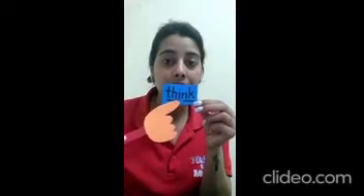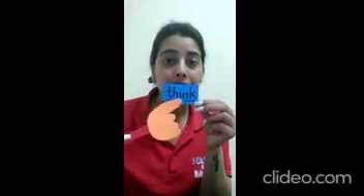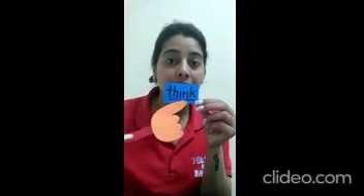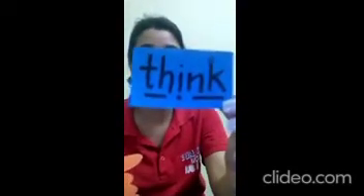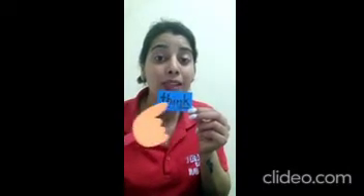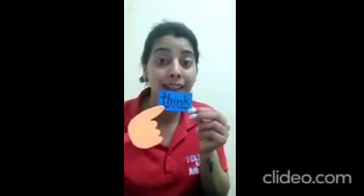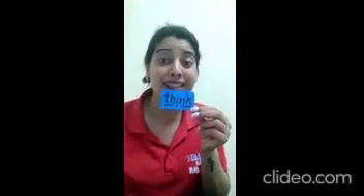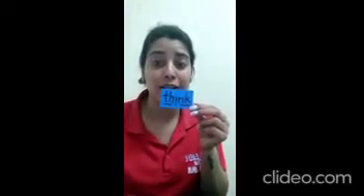Th, i, nk. Think, think. And how many special friends do we have in think? Absolutely right. 2 special friends. Th, nk.